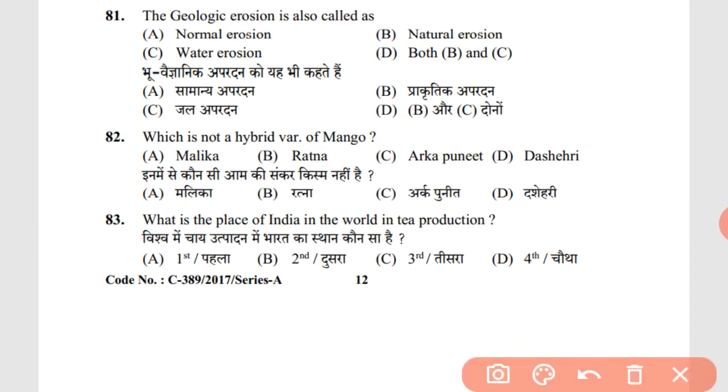81st question. The geologic erosion is also called as D, both B and C, that is natural erosion or water erosion.